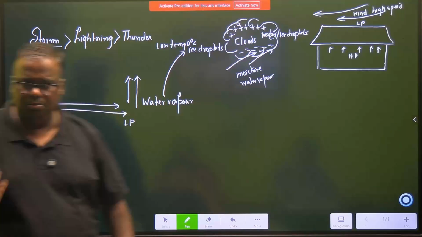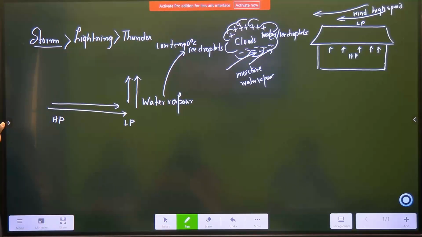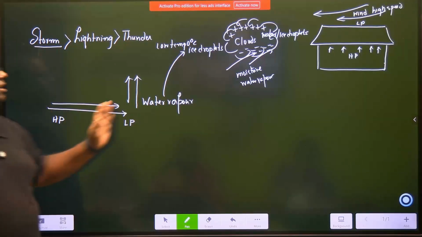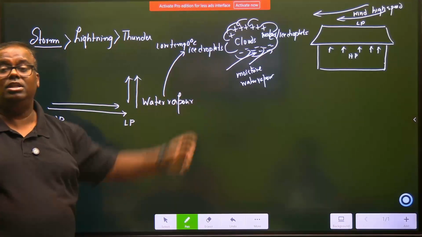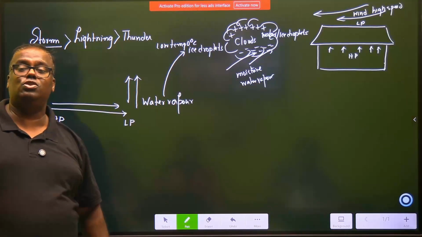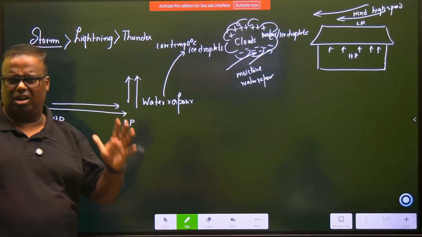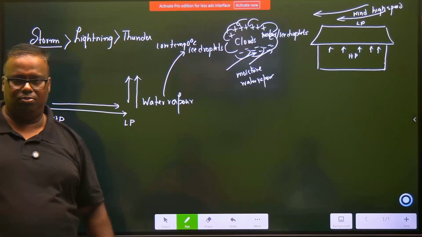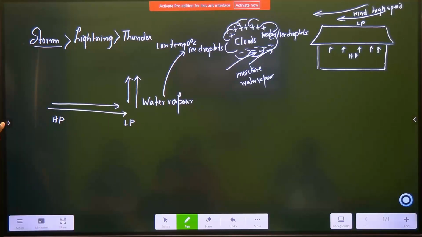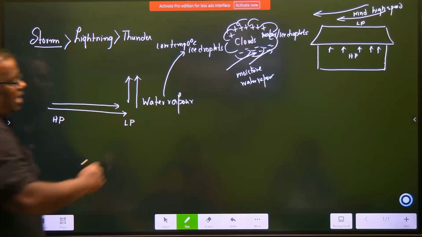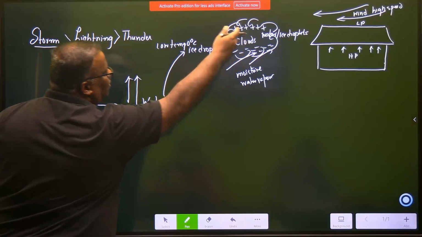This is a normal phenomenon. When it gets very hot and there is very rapid movement of wind and all, then these are normal clouds. Then there is one more class of clouds which are called storm clouds. Storm clouds are the dark clouds that you see during rain formation, or black clouds. In them even more water droplet formation has happened, and the cloud itself converts to a storm cloud.